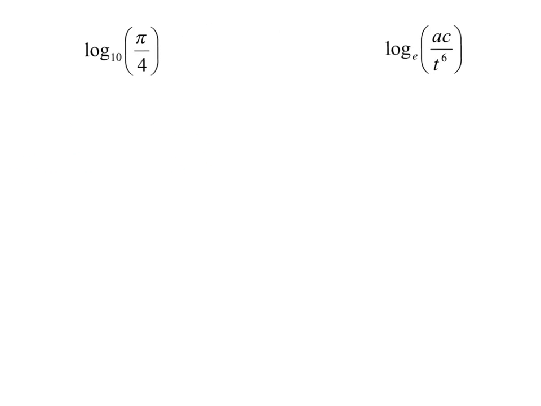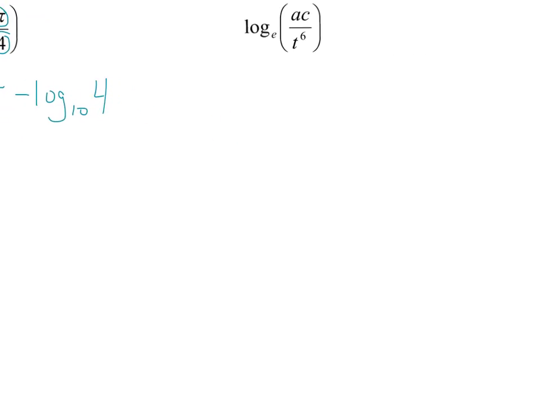The second one says I have log base 10 of pi over 4. A really weird number, but if you notice, we have two numbers that are divided, pi and 4. When two things are divided, we can write those as two separate logs. So it would be the log base 10 of pi, because that's the top, minus the log base 10 of 4. So I'm taking one log and splitting it into two. On the next page, we'll actually do the opposite. We'll take many logs and put them together as one.